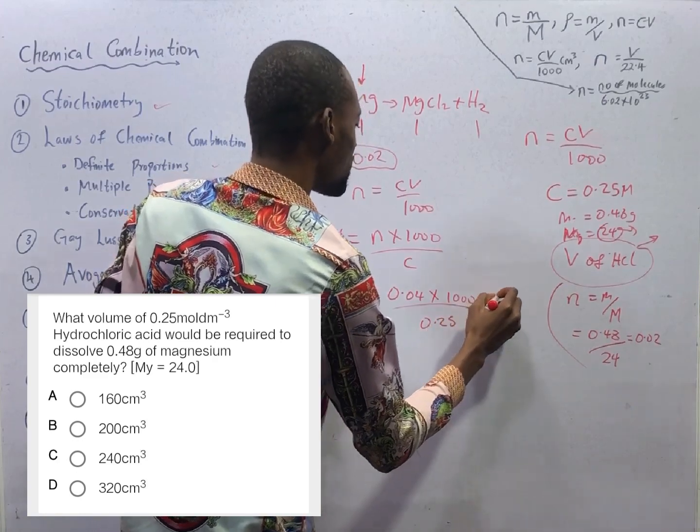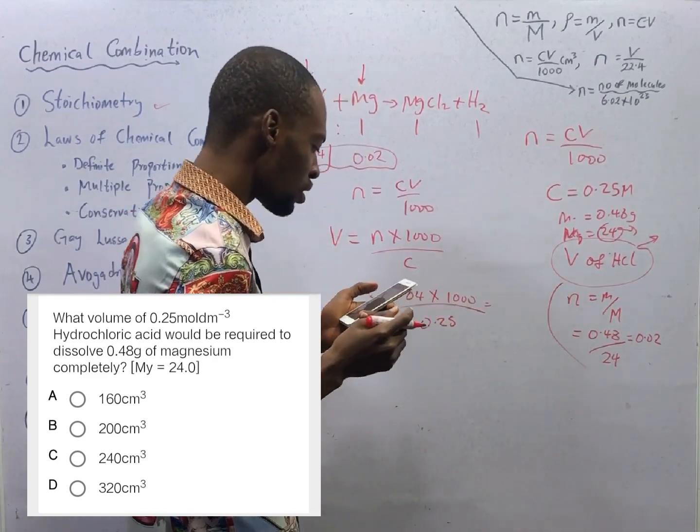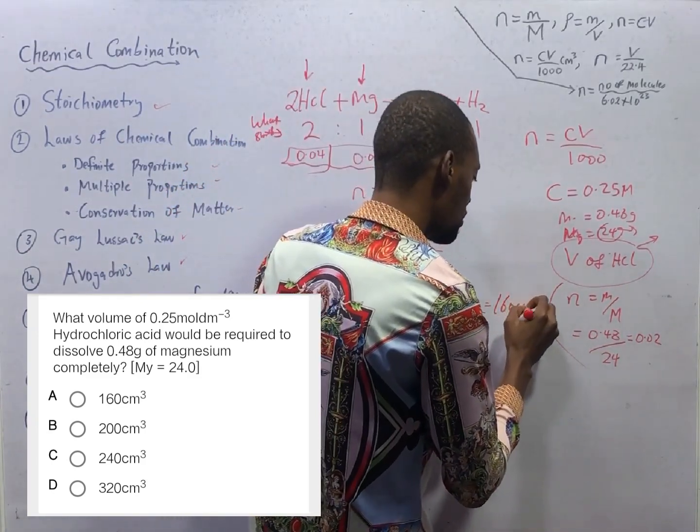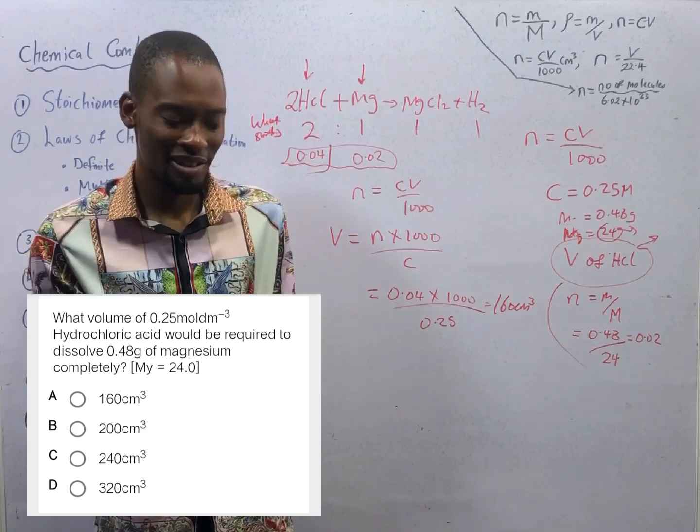0.25. Ladies and gentlemen, that is all you need, and that should give you what? What volume will that give you? 160 cm cube. That is the answer to that question.